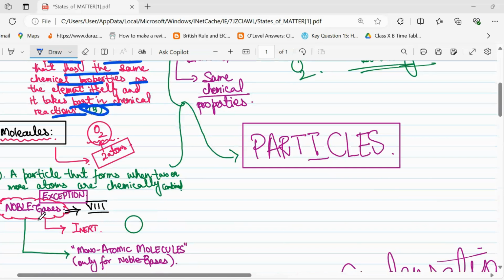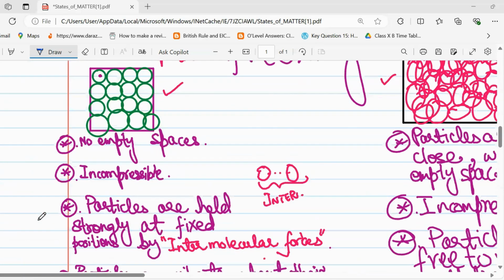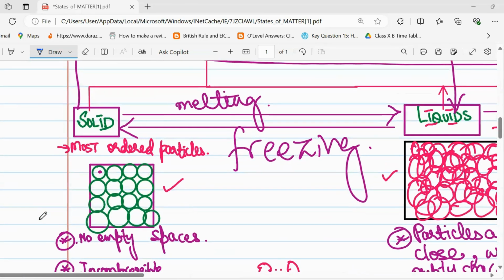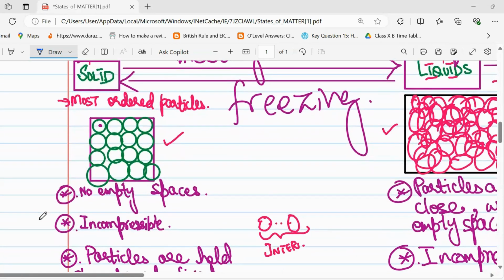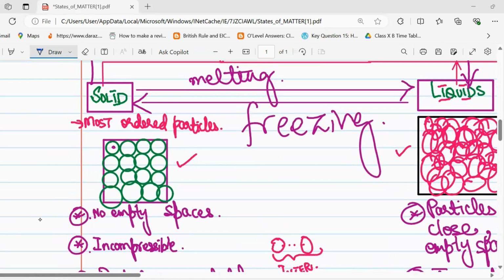Now if we look at the properties of a solid, what are some properties? If we see the arrangement of particles in a solid, they don't have spaces. They are congested in a small area, so they have high density, meaning they don't have empty spaces.